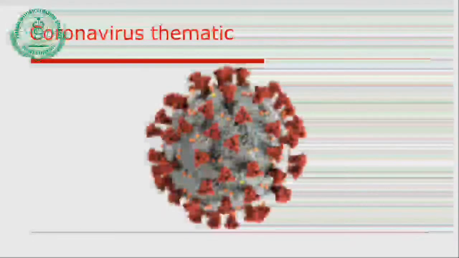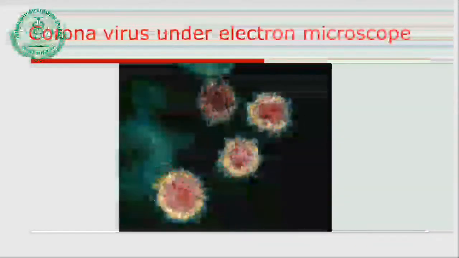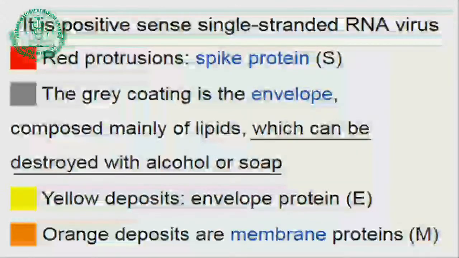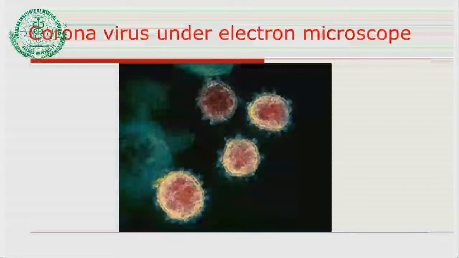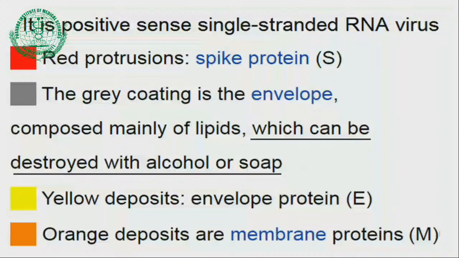In this diagram you can see the schematic structure of the coronavirus, and this is its structure under the electron microscope. If you go into detail in this figure, you will get an idea of the detailed structure of this coronavirus. There is the spike protein, then the envelope. In recent days you might have heard about handwashing with sanitizer and all this.